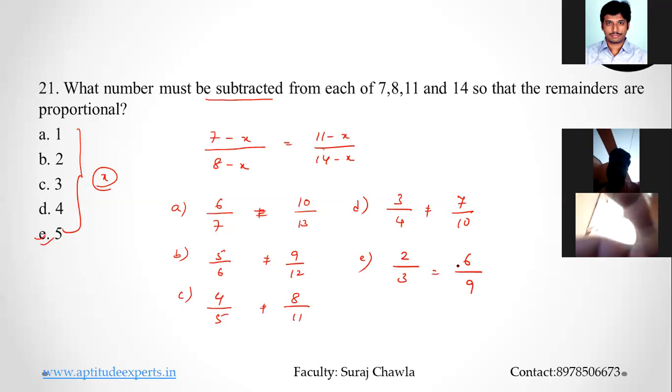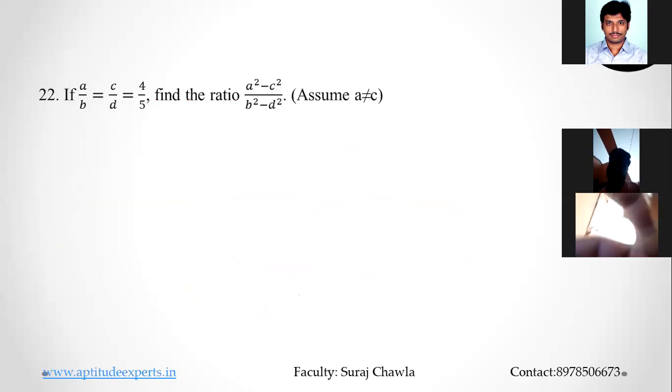Clear? So when I say so that the remainders are proportional, now please understand remainders means after subtraction whatever is the number left out, those should be in proportion to each other. Clear? Let's look at this question now please.